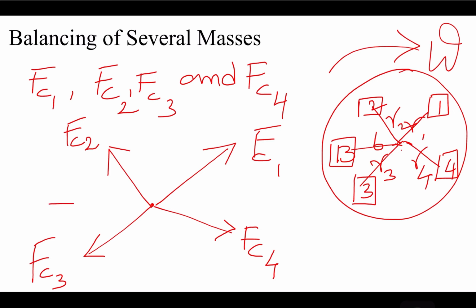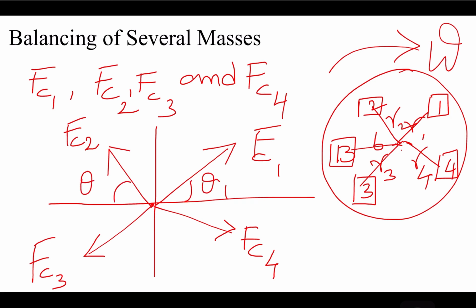I am taking a planar system, so let theta 1 be the angle made by FC1, theta 2 is the angle made by FC2, theta 3 and theta 4. So how are we able to do this? How to find the resultant? By adding all the horizontal components and vertical components and by using Pythagoras theorem. I hope you remember that.